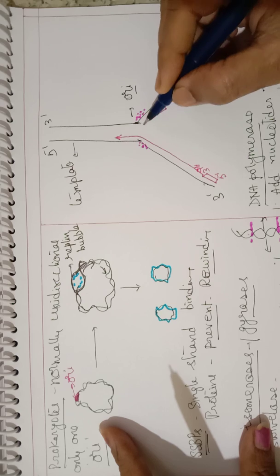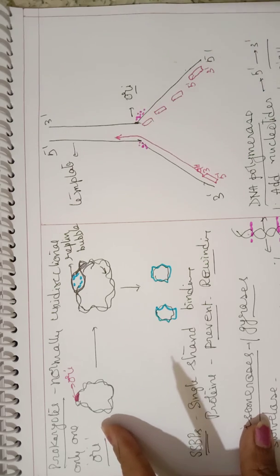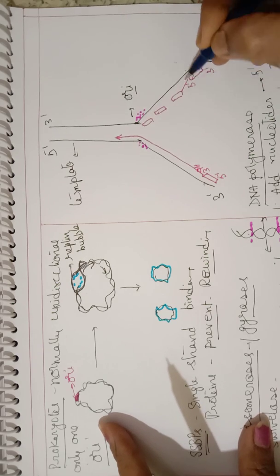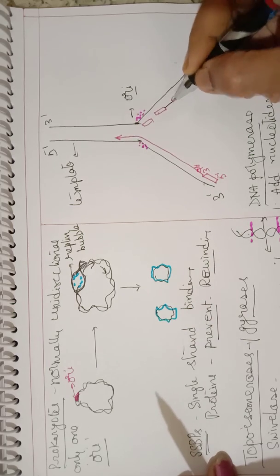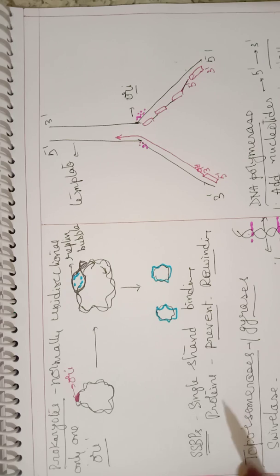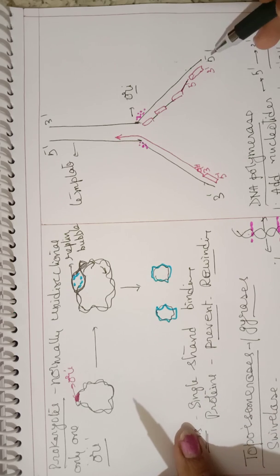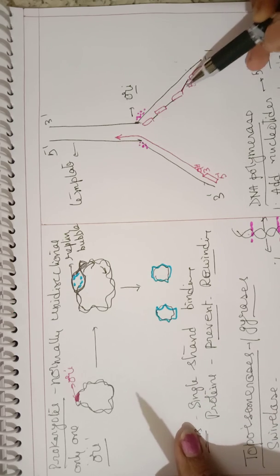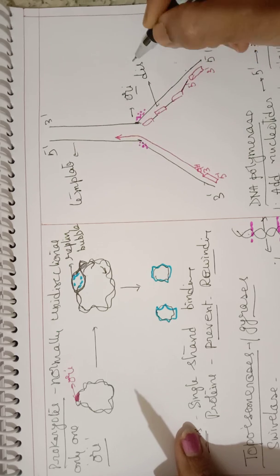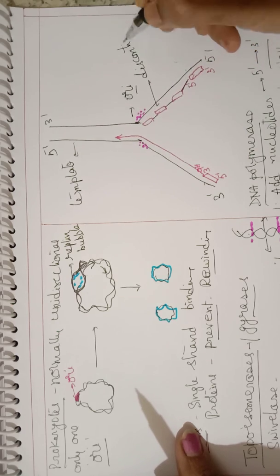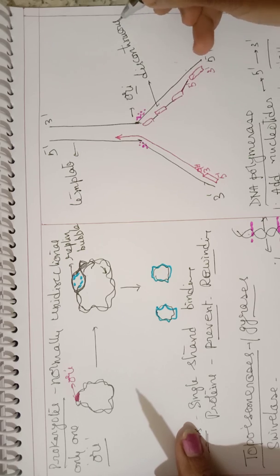In this way many such primers are required so that short DNA fragments can be formed. So this is one DNA fragment. On the other strand, the synthesis is called discontinuous synthesis. The synthesis of the new strand is discontinuous.